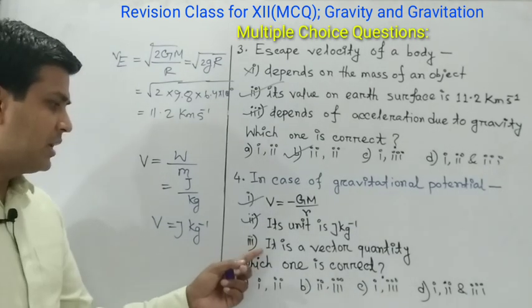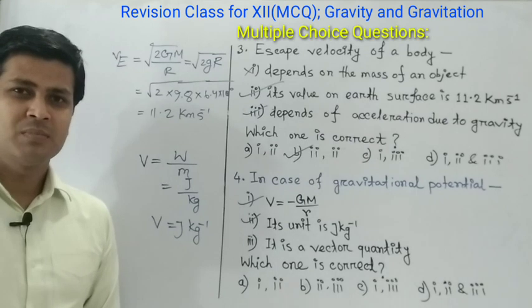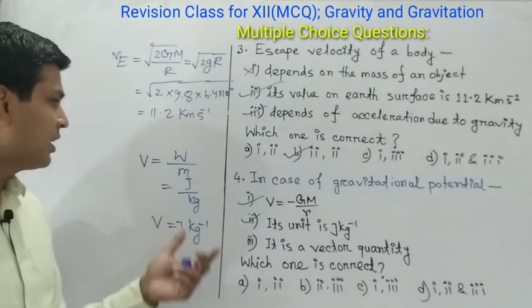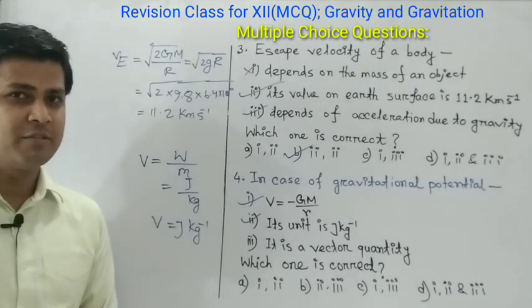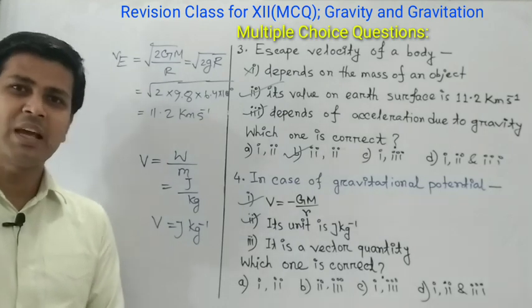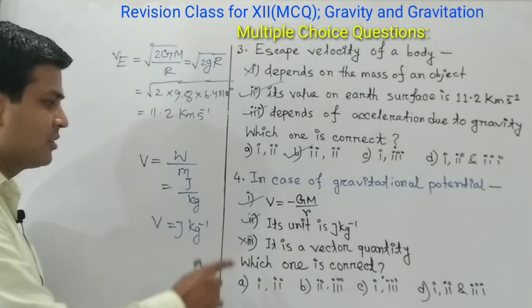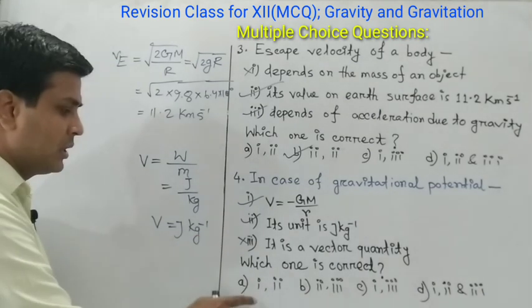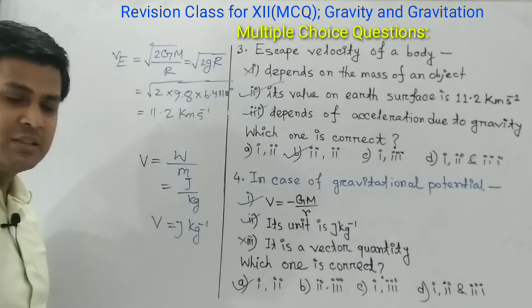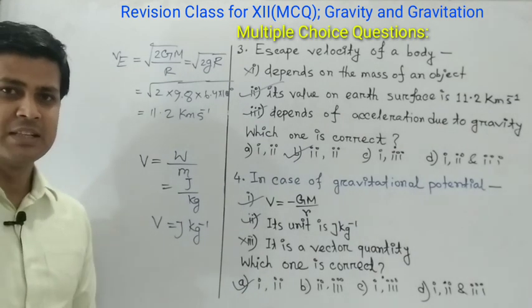Now 3, it is a vector quantity. We know gravitational potential is not a vector quantity. Gravitational potential is a scalar quantity. So option 3 is not correct. So our right options are 1, 2. So our right option is A. That is the correct answer.